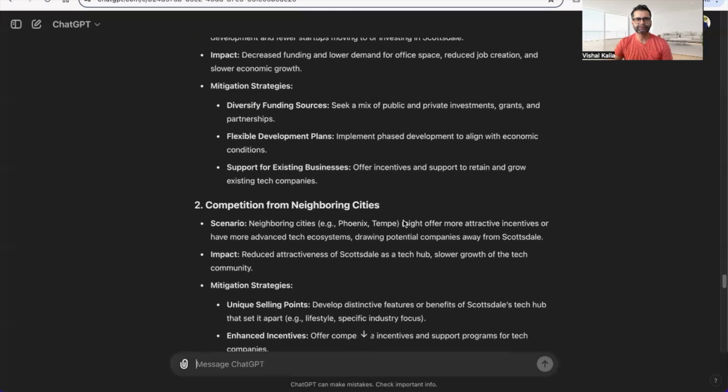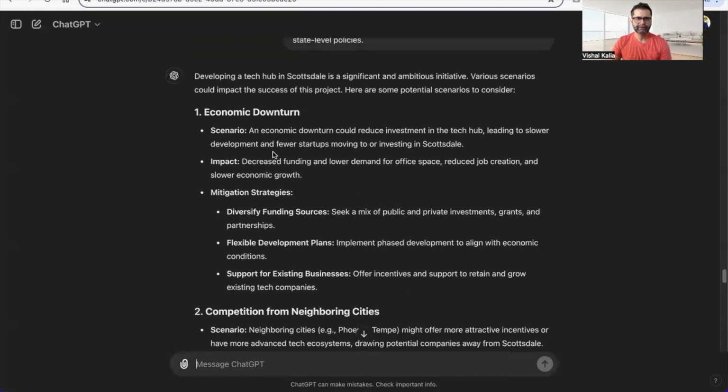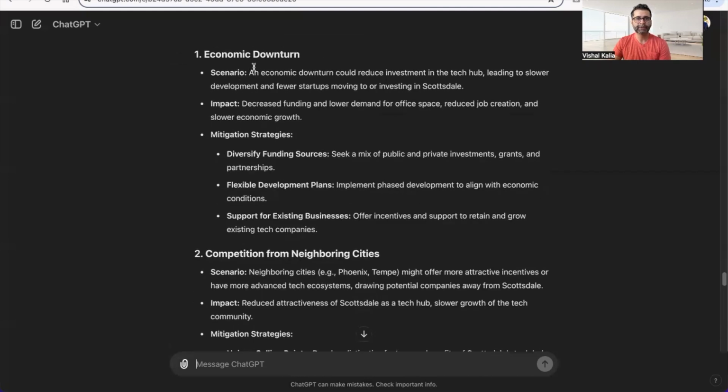So if you look at the first one, for example, it says economic downturn. An economic downturn could reduce investment in the tech hub, leading to slower development and fewer startups investing in Scottsdale. Impact: decreased funding and lower demand for office space, reduced job creation, slower growth. How to mitigate this particular risk? Diversify funding sources, flexible development plans, support for existing businesses. So now it gives you a quick overview of the risk scenarios that you can have.